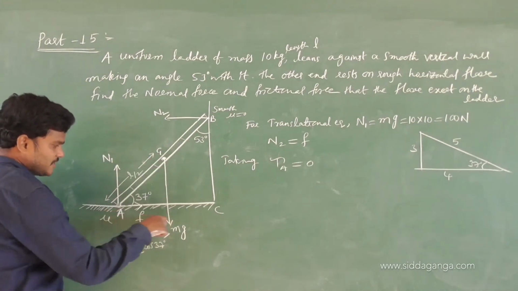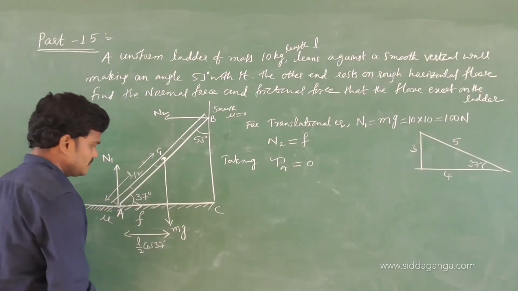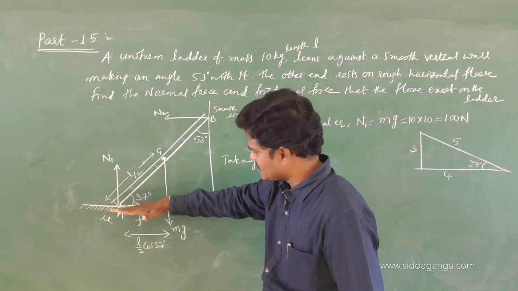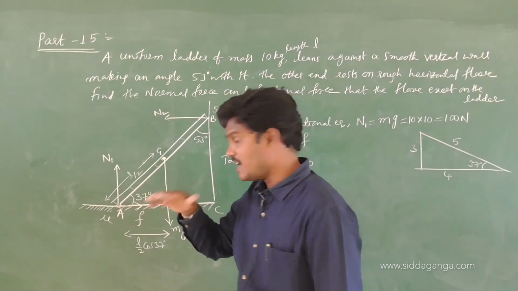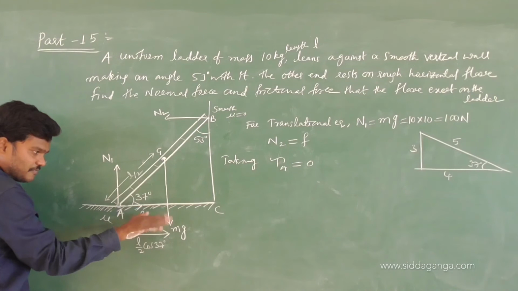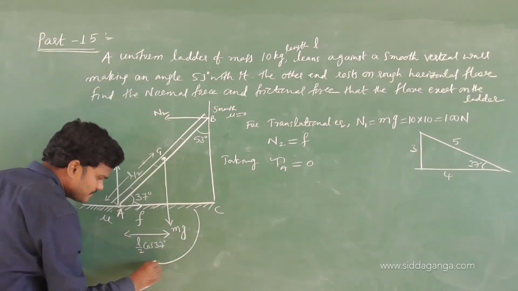Tell me whether this will create clockwise torque or anti-clockwise torque. See, this is the distance, and which side is the force acting? Downwards. But you have to place your hand at this point, like this, right hand, and thumb is inside. See, this will create a torque in clockwise.